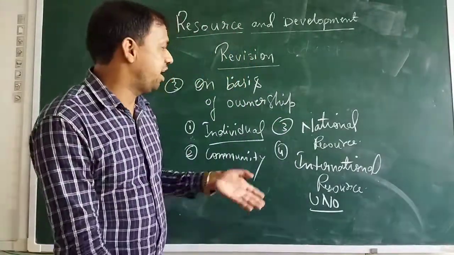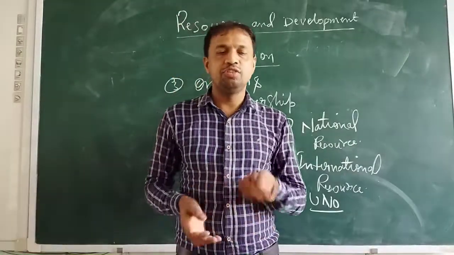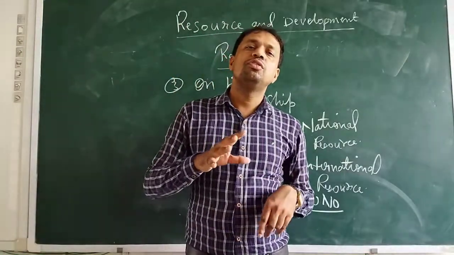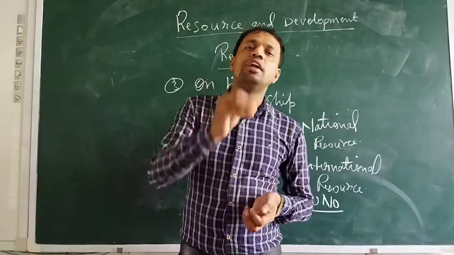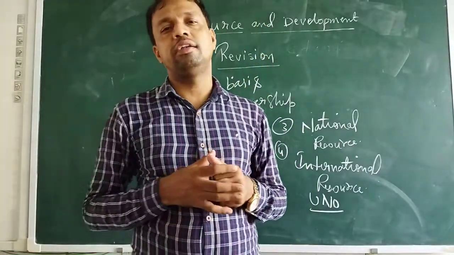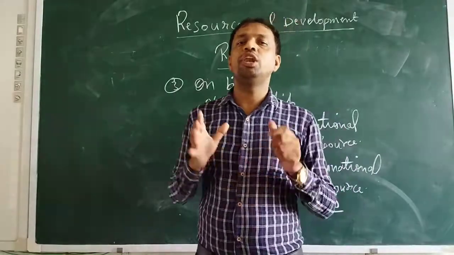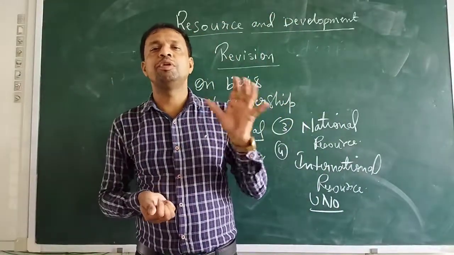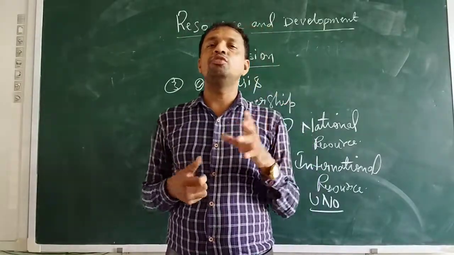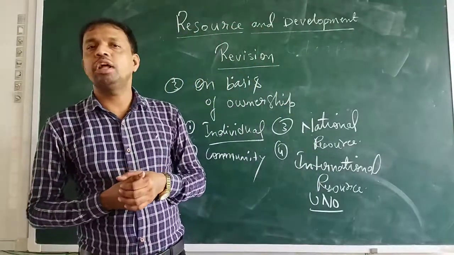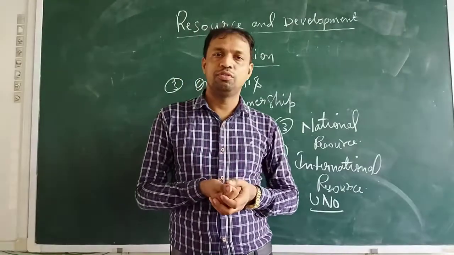Next, again, we have international resources. These are resources which belong to everyone internationally; no country can claim right over that resource. The UNO has whole and sole responsibility to take care of them. Any country can use those resources, but prior to that, we have to take permission from the UNO.